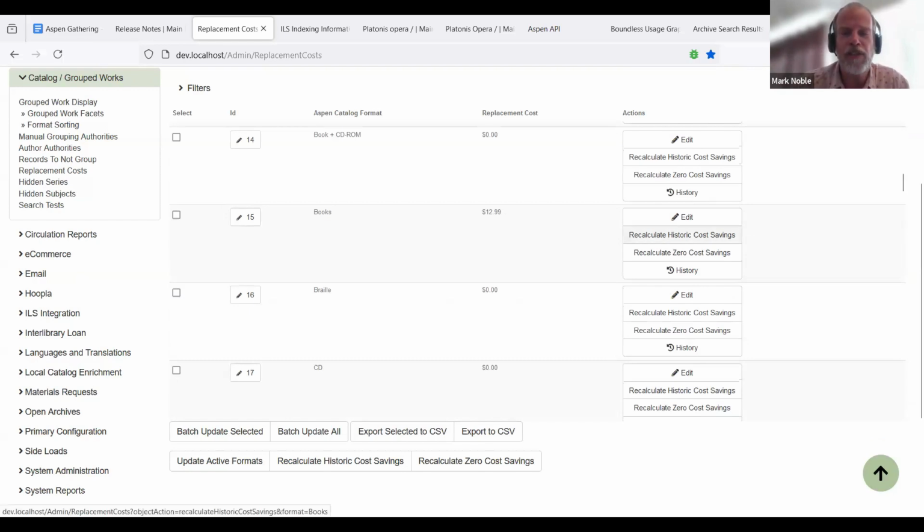I can also go through and say, you know, the $20 was inaccurate. I want to recalculate all of my cost savings just for the book, or down at the bottom, I can say recalculate for everything. So here we can say recalculate everything. You can also do it for just 0 things. So if you've got some pricing in there, but it's not consistent, or you're adding a new default format, you can recalculate old ones.